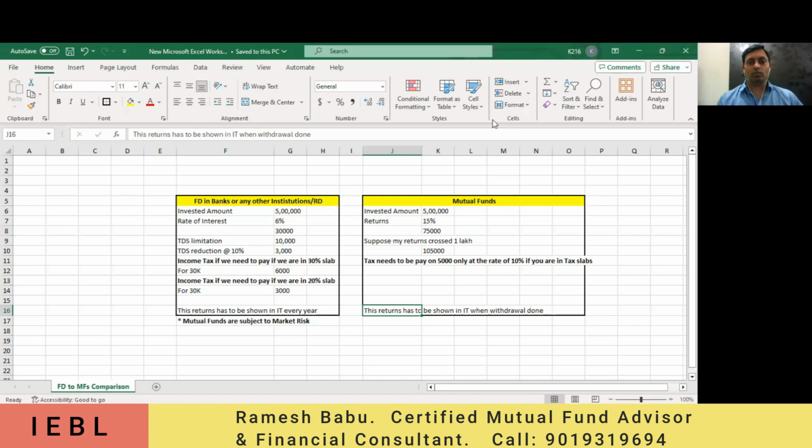Okay, so hope you understand the exact differences between FDs and mutual funds, what returns we are getting there, and considering the income tax side as well. That's the reason we give the main priority to mutual funds compared to FDs. Both are secure only. Here also secure only. And in other videos we told you the drawbacks we generally have with FDs if it is more than 5 lakhs, and if by any chance bankruptcy happens, how much we can get.